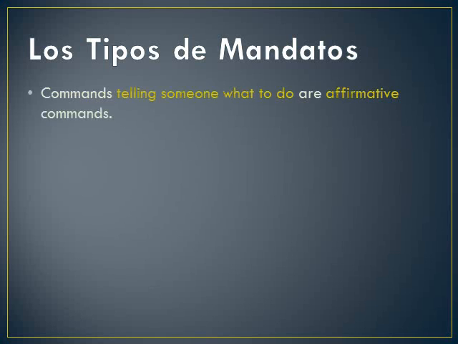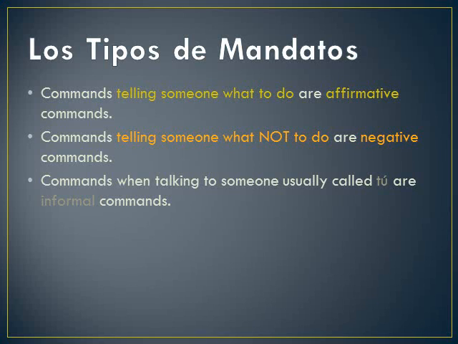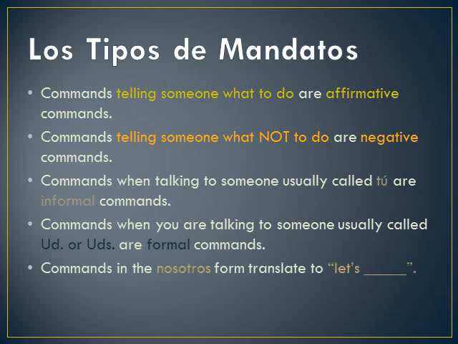Commands telling someone what to do are affirmative commands. We already learned affirmative tú commands. Commands telling someone what not to do are negative commands. Commands when talking to someone that we usually call tú are informal commands. If we're talking to somebody that we usually call usted or ustedes, those are formal commands. Commands in the nosotros form can translate to let's fill in the blank. So let's go, let's dance, whatever. There are no commands in the yo form because you don't usually tell yourself what to do.